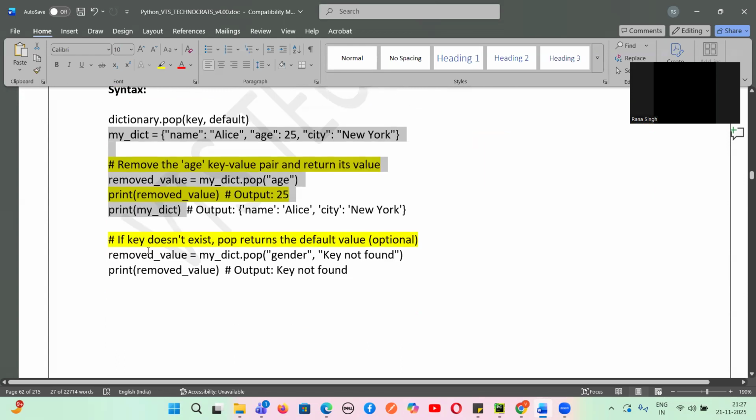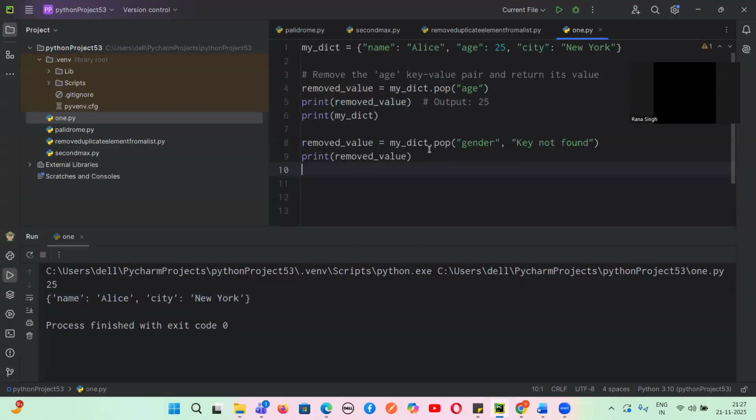now, if the key doesn't exist, we can use, guys, any default value. This we have already discussed. If it is not found, we can use any default value. Let's suppose we can write here, key not found. So these are the ways to delete the key value pair, guys. We can use pop, we can use delete, and we can have default values in case the key is not present.